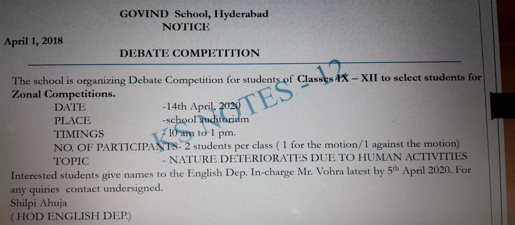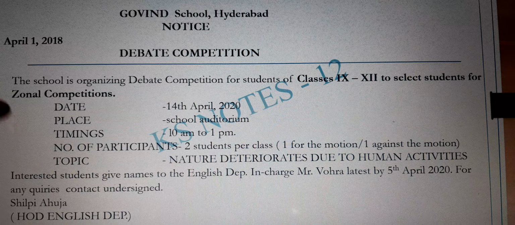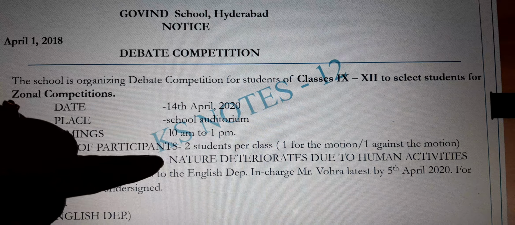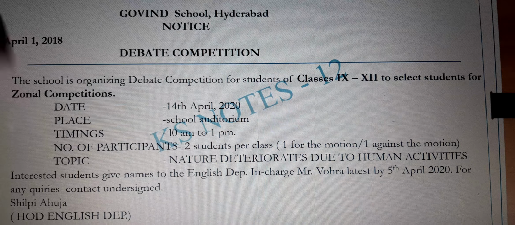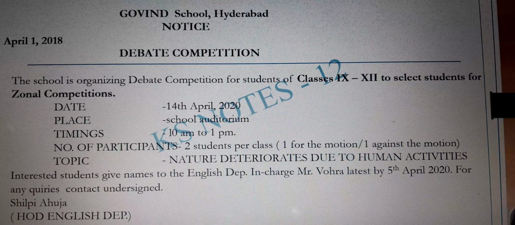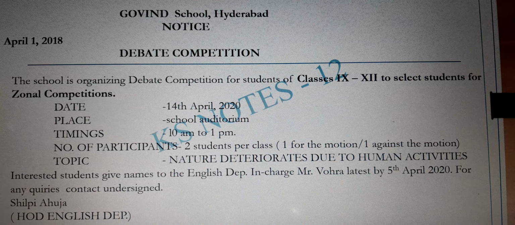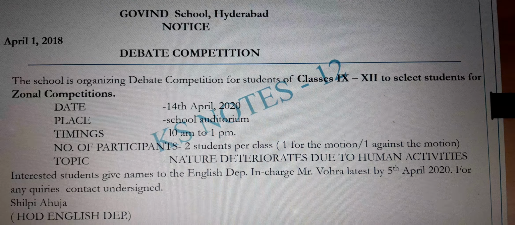So this can be your main frame. From here only we can keep on framing some other competition. Suppose it's a Rangoli competition. Again, Rangoli competition, the classes, the date, the time, the place, how many participants are required. Now, instead of the topic, if you want to write a topic, that also can be written. You can even write that the Rangoli competition is organized on the occasion of Basant Panchami. Even that can be added. Now, material required. What you want for the Rangoli competition can be colors, can be flowers. Those kinds of things can be added. But the basic points are the ones that we have added in the value points.